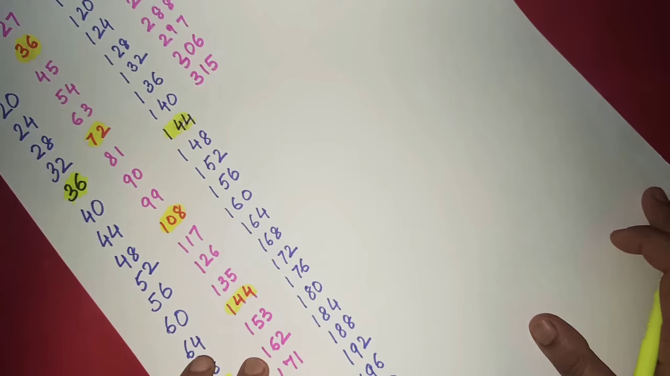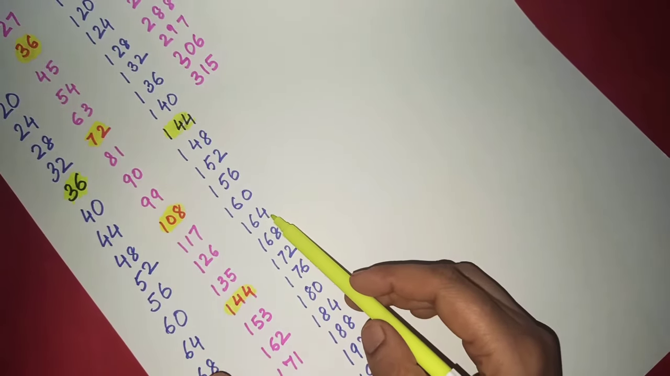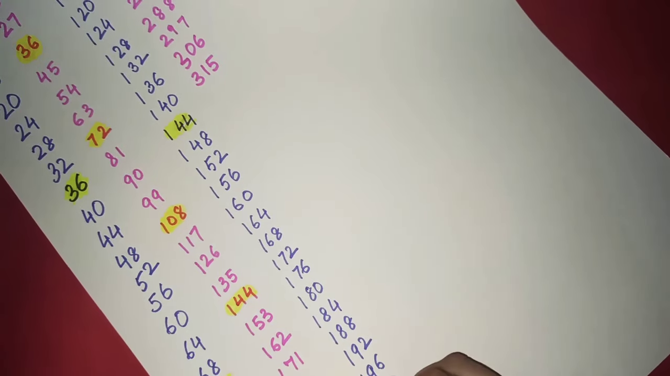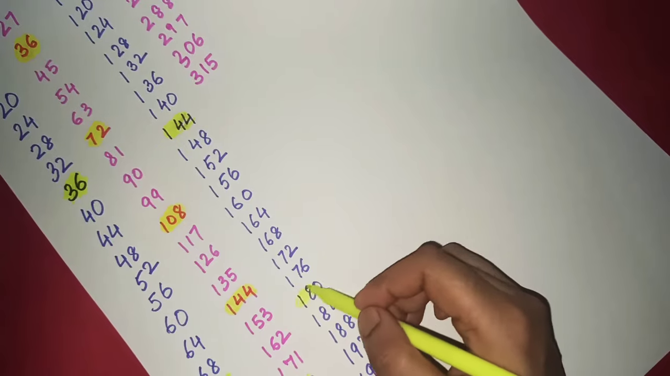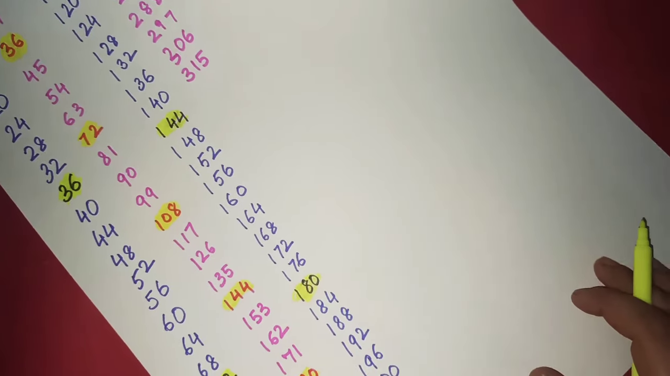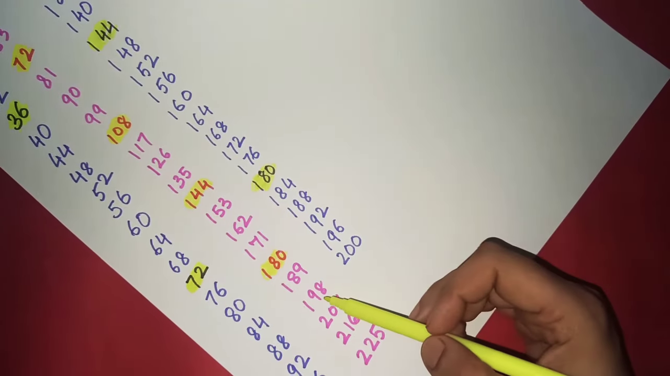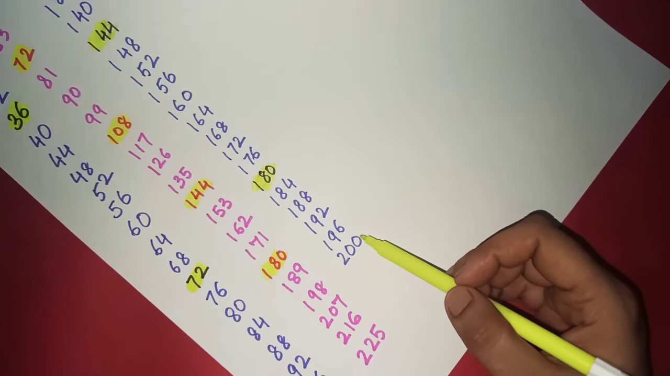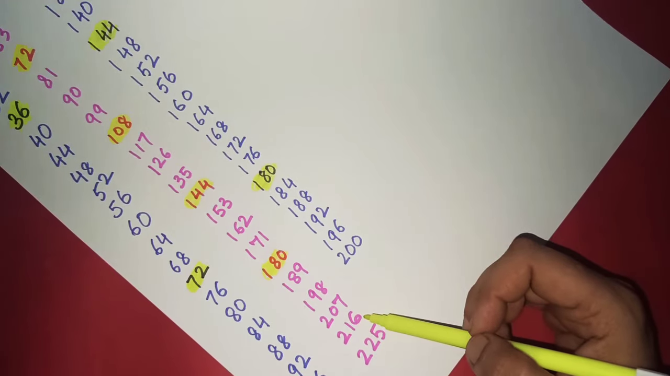Is 162 coming in the multiples of 4? No, 164 is coming. Is 180 coming? Oh yes, 180 is there. It's really fun finding numbers which are common in both the lists. Is 198 coming in the blue list? No. Is 216 coming?